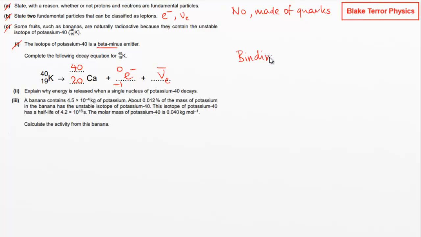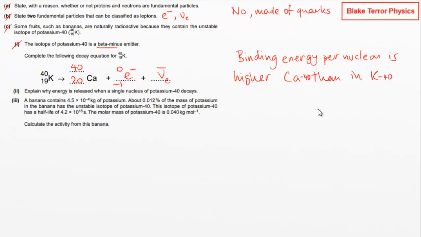I mean, this is where the mass and the energy is all kicking around inside the nucleus of an atom. It's all this gluon action that's going on, that's holding the quarks together and then holding the nucleons together. So the binding energy per nucleon is higher in the calcium-40 than in potassium-40, and it's because they're more tightly bound that this decay is taking place.